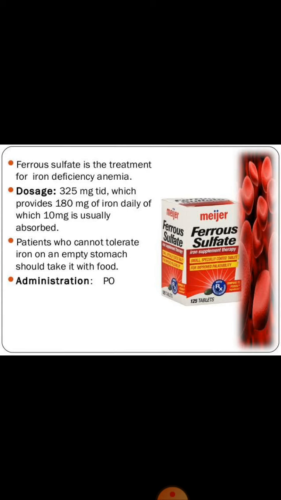It can cause nausea, vomiting. So it is given with orange juice. Or if a person is having severe side effects, then it can be given by IV. So in severe conditions, if a person is suffering from heavy blood loss due to which there is iron deficiency anemia, then we can also consider blood transfusion. So this is all about iron deficiency anemia.